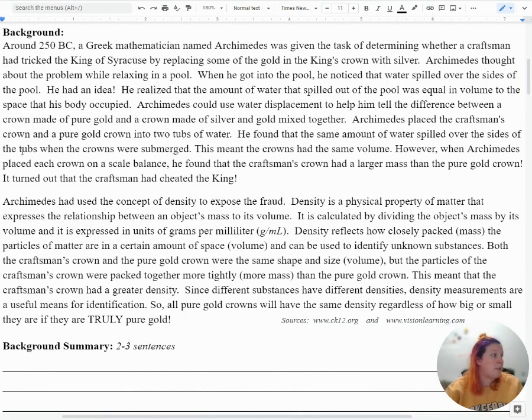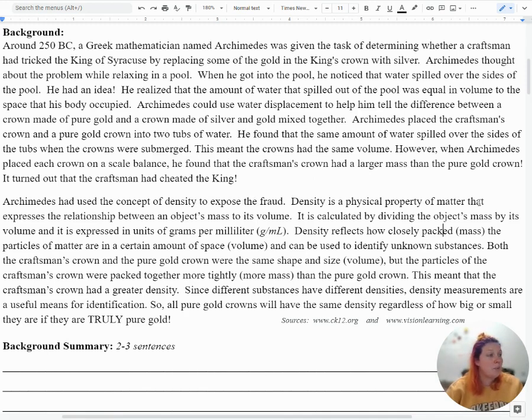Archimedes placed the craftsman's crown and a pure gold crown into 2 tubs of water. He found that the same amount of water spilled over the sides of the tubs when the crowns were submerged. This meant that the crowns had the same volume. However, when Archimedes placed each crown on a scale balance, he found that the craftsman's crown had a larger mass than the pure gold crown. It turned out that the craftsman had cheated the king. Archimedes had used the concept of density to expose the fraud.